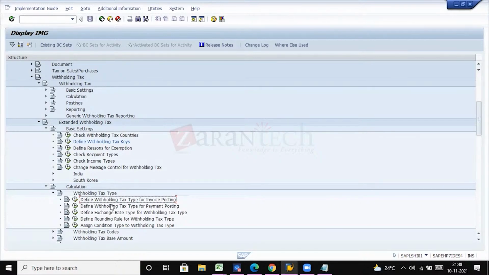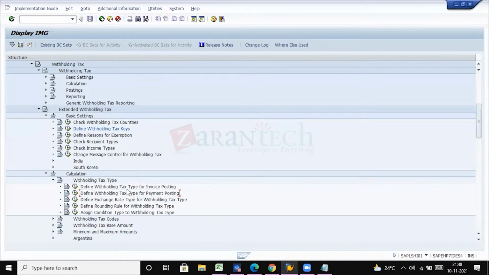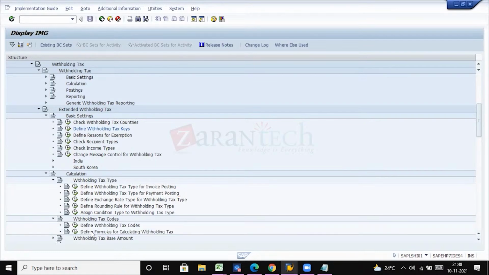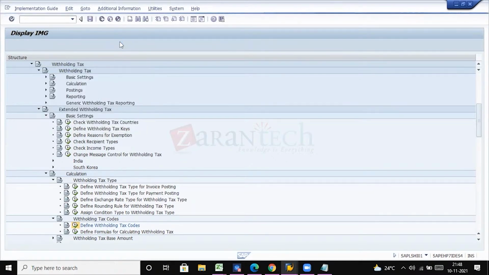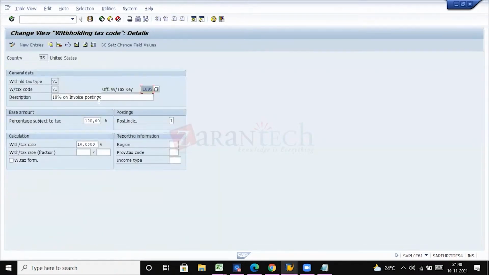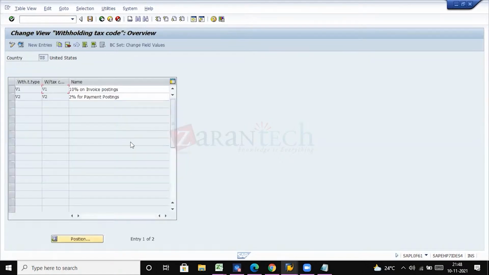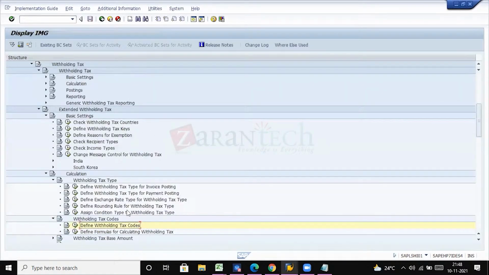So we will be defining the withholding tax type here, which will hold the section code, and we will be assigning the withholding tax to withholding tax keys and withholding tax codes, which will hold the rate. If you see here, for the current settings, for example, I have given 10%. So this is how the rate will be mapped to the withholding tax code.